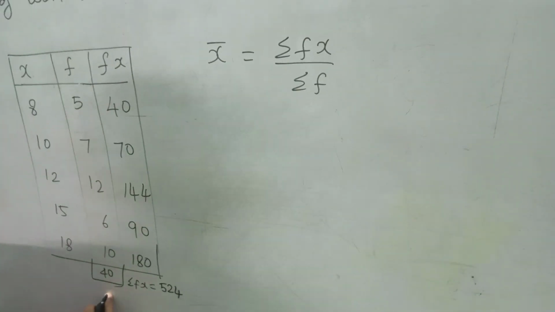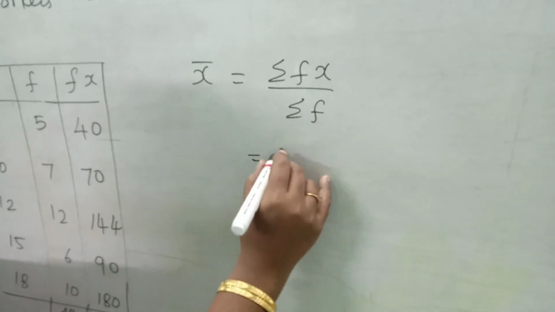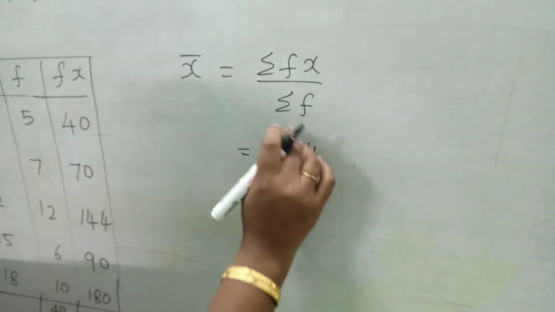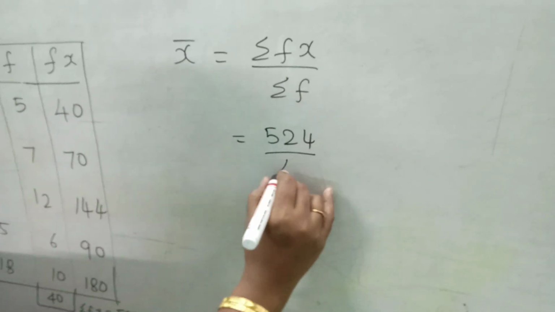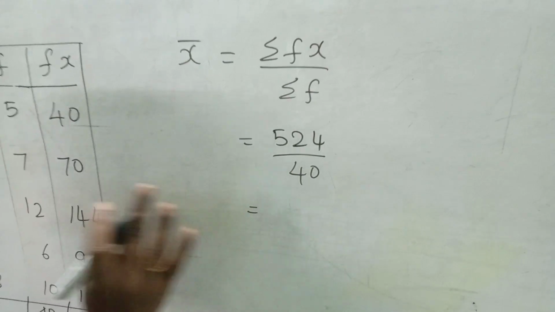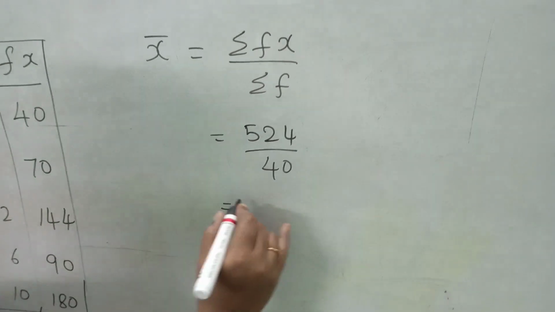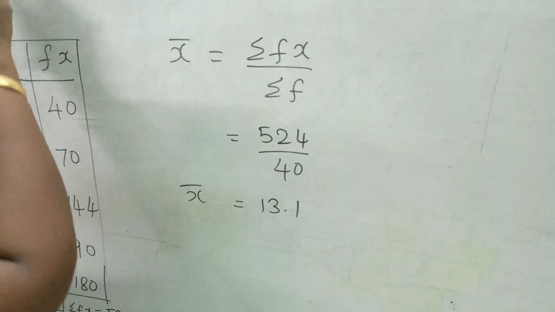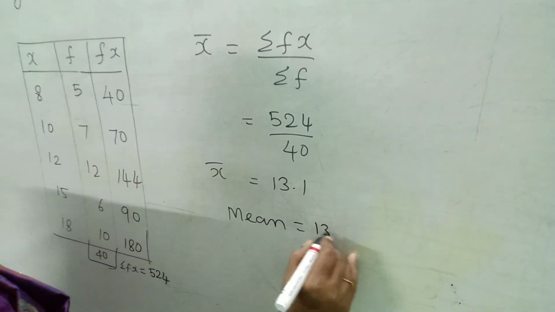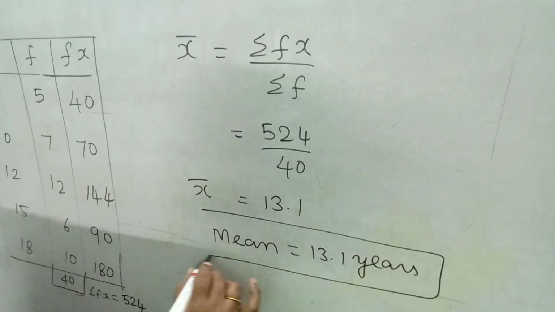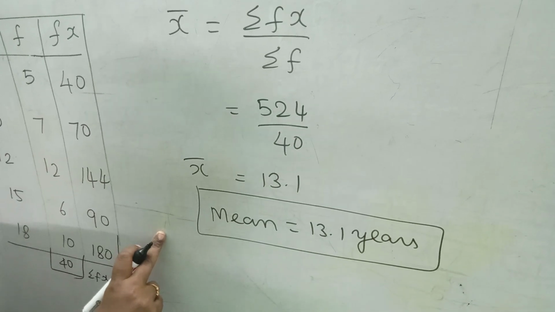Okay, I am going to substitute the numbers in the formula. Numerator is 524, that is my sigma fx value. Denominator sigma f is 40. With the help of the calculator, I am dividing 524 divided by 40, which is 13.1, which is my x bar. X is given in years, therefore mean equal to 13.1 years. This is my answer. This is one of the examples of discrete data.